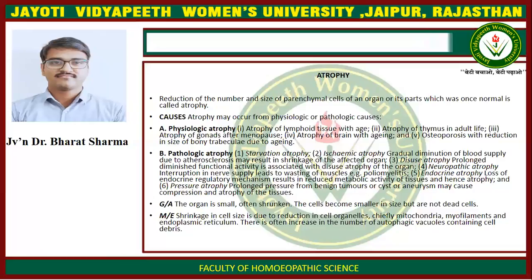Gross appearance: the organ is small, often shrunken. The cell becomes smaller in size but is not dead. Microscopic examination shows shrinkage in cell size is due to reduction in cell organelles, chiefly mitochondria, myofilaments, and endoplasmic reticulum. There is often an increase in the number of autophagic vacuoles containing cell debris.